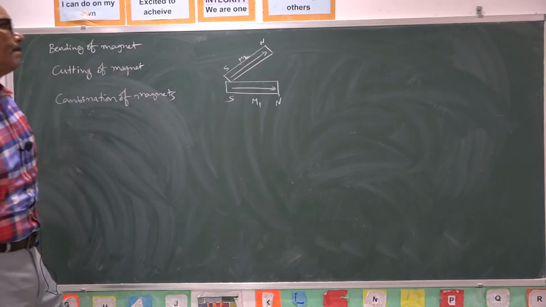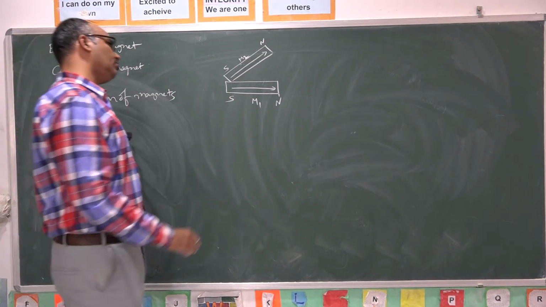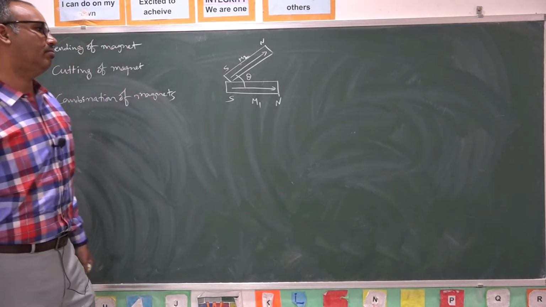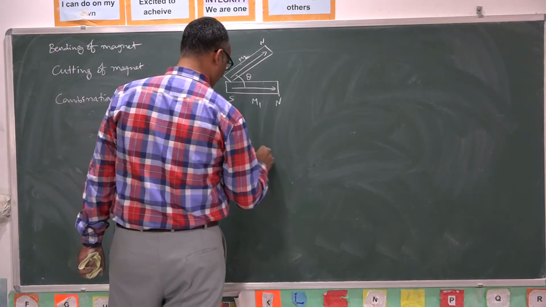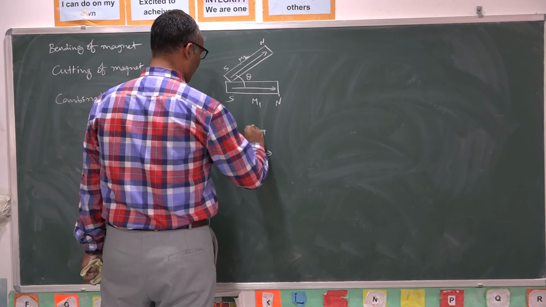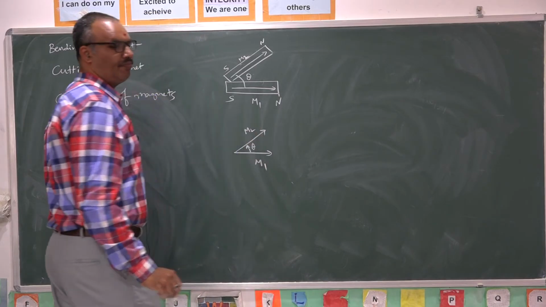What is the effective magnetic moment of this combination? The two magnets are inclined to one another at an angle theta. Clearly, this is the M1 vector, this is the M2 vector, and their angular separation is theta.